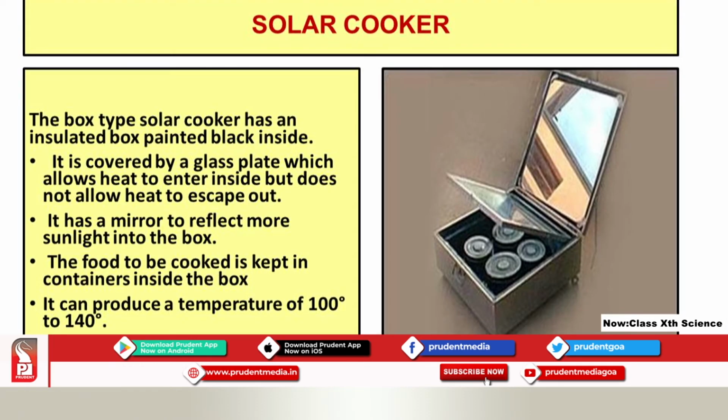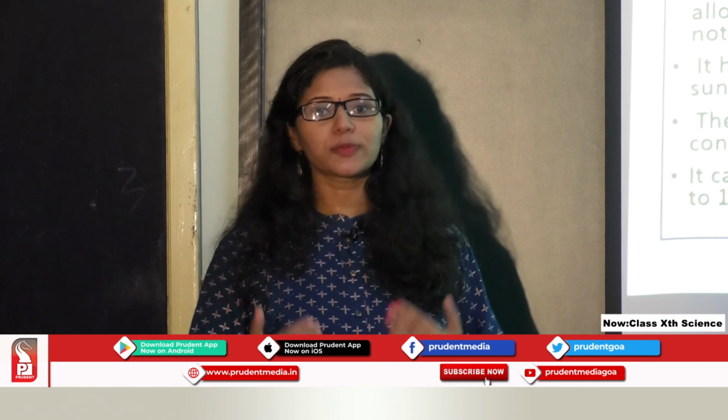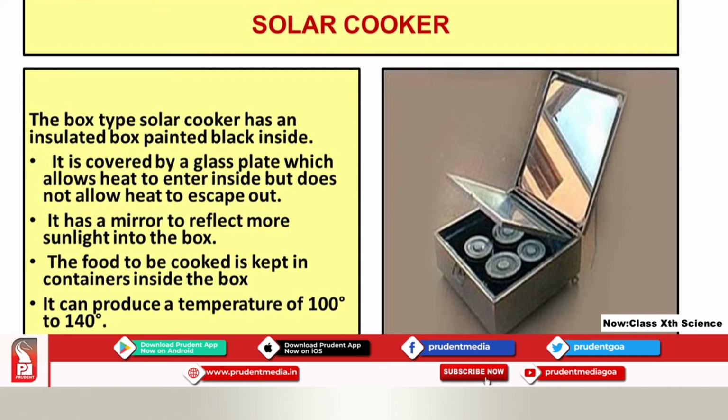This is a solar cooker. It is a box type solar cooker, and it has an insulated box which is painted black inside. Now students, you have already learnt that black color absorbs more heat. That's the reason inside the insulated box, it is painted black. Secondly, it is covered by a glass plate.